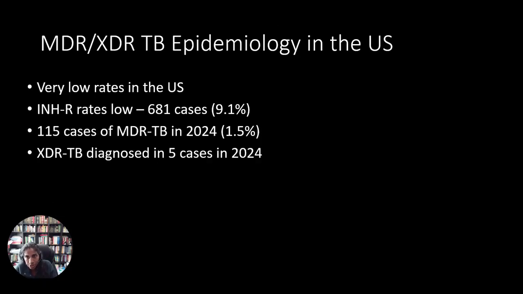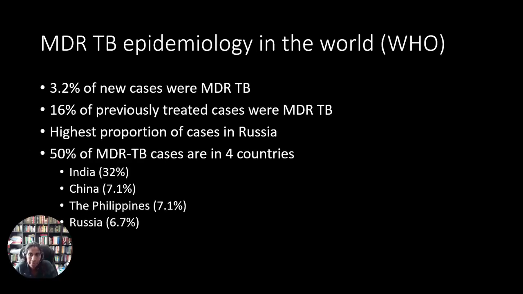Luckily, MDR and XDR-TB rates are very low in the United States. Isoniazid resistance rates are low. Only about 681 cases in 2024 were diagnosed, making up 9.1% of all TB cases in the U.S. There were 115 cases of multi-drug resistant TB in the U.S. in 2024, representing 1.5% of all cases, and XDR-TB was diagnosed in 5 cases in 2024.